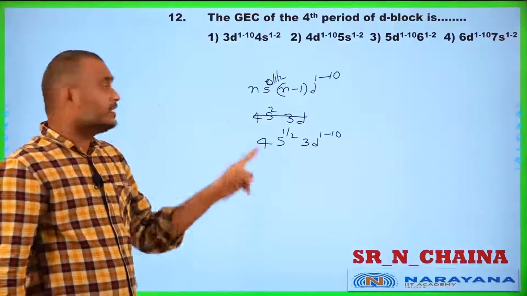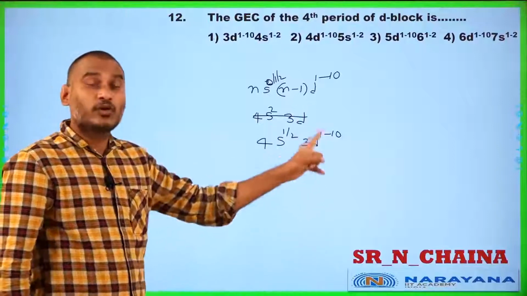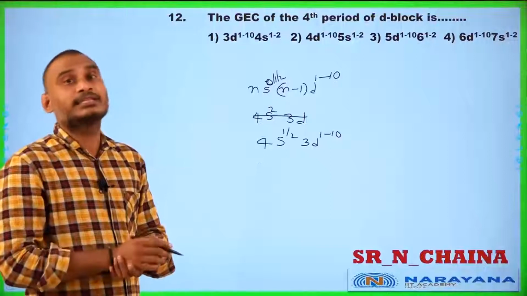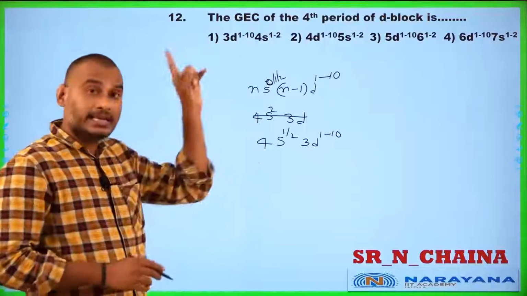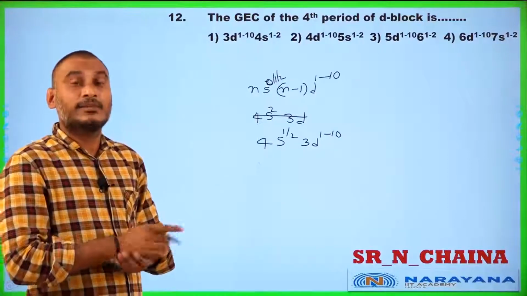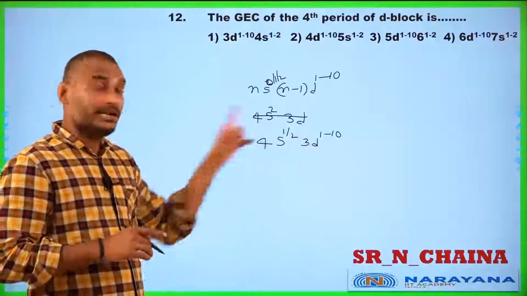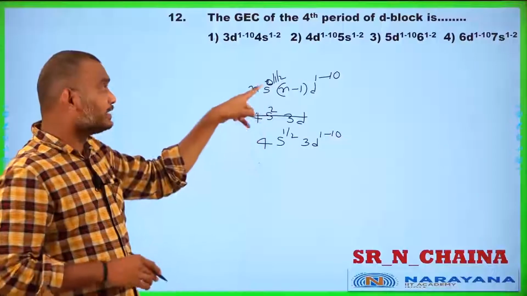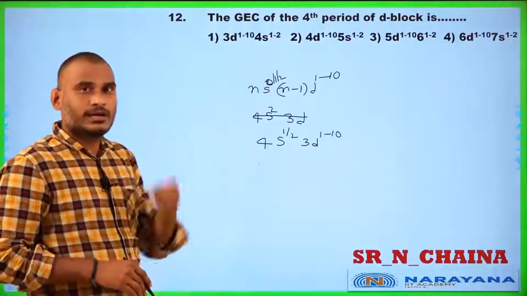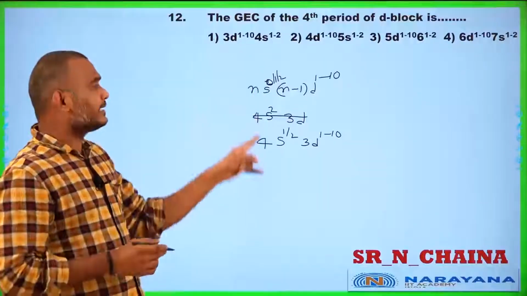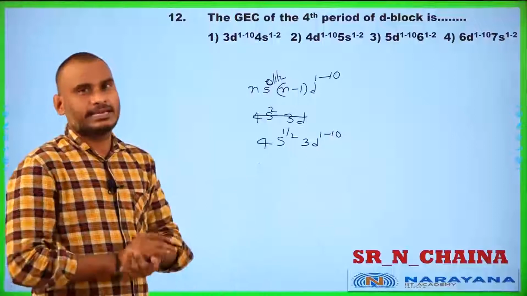In palladium, 5s 0 and 4D 10 occurred, even though it is an 8th group element, like the nickel group element 3D8 4s2, but not like palladium. Palladium is 4d10 5s0; 2 electrons jumped into the d orbital, that's why I am writing 0 also. I thought everybody understood, but for the given question, 4th period, the D Block element is 4s 1 or 2, 3D 1 to 10. Okay, students?